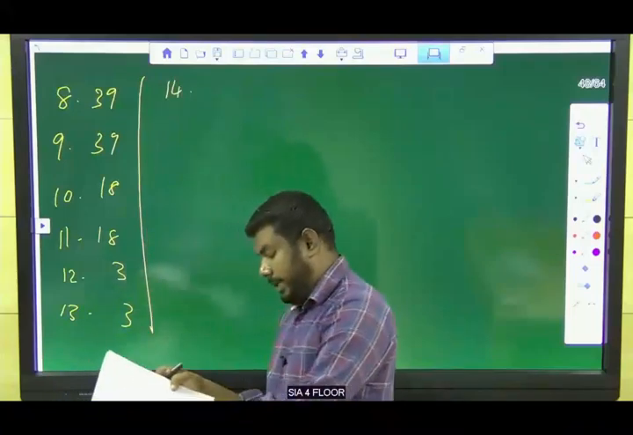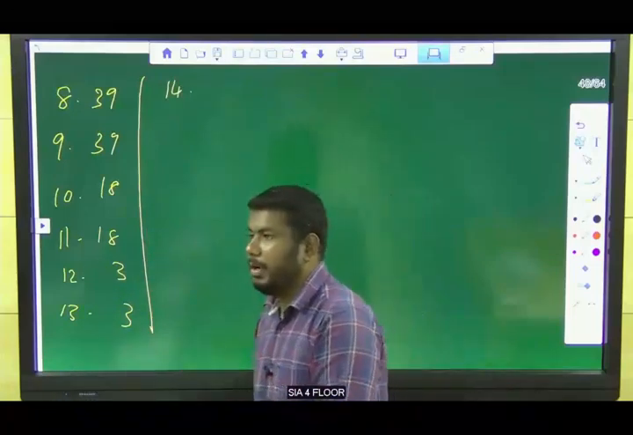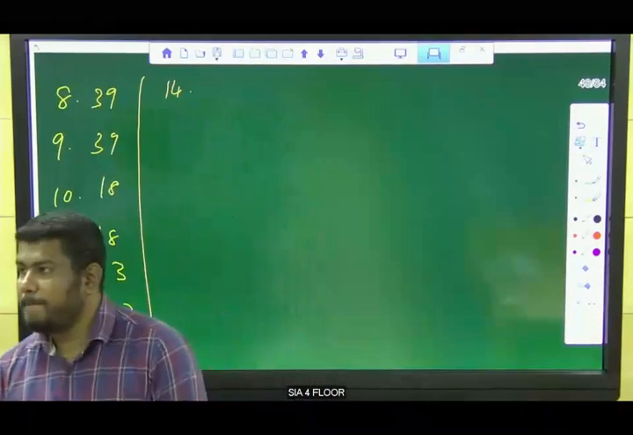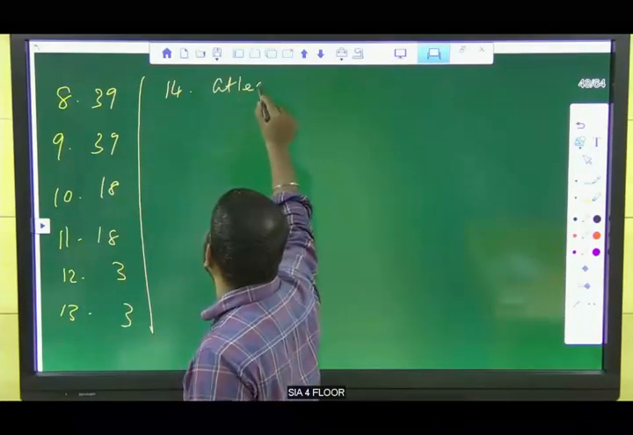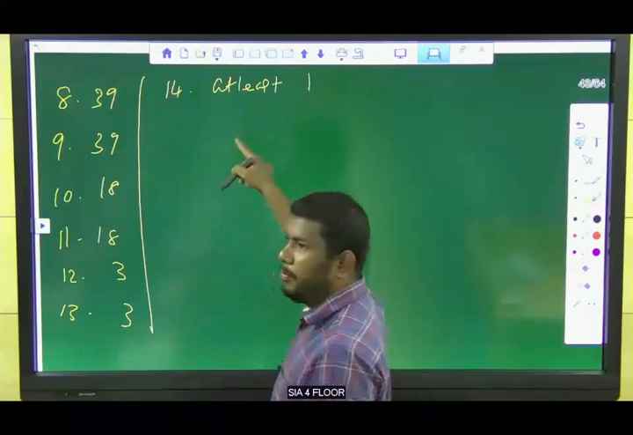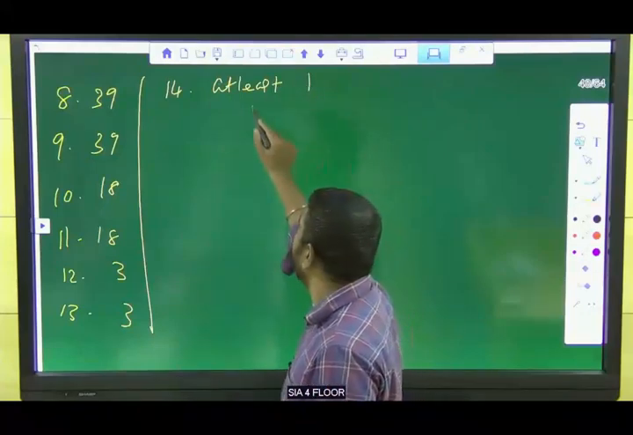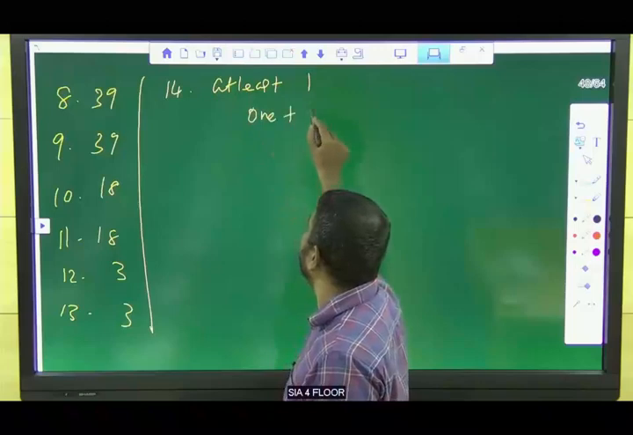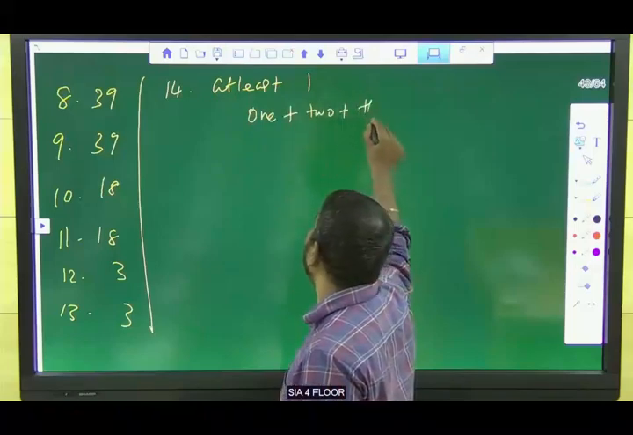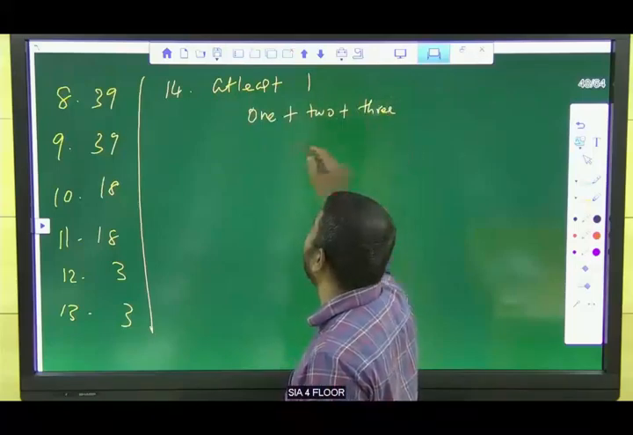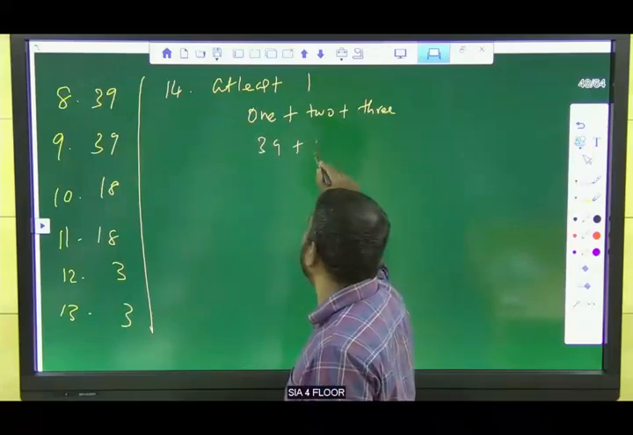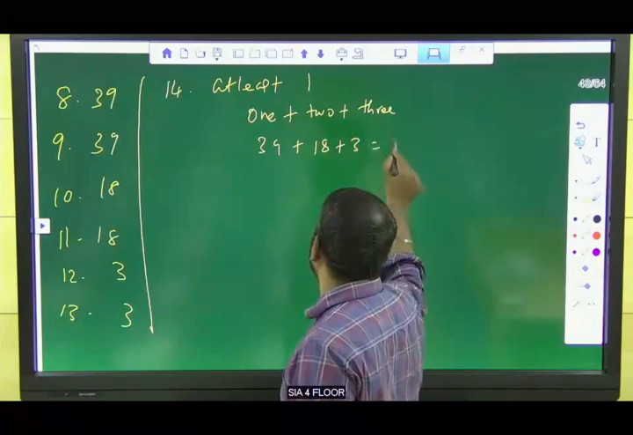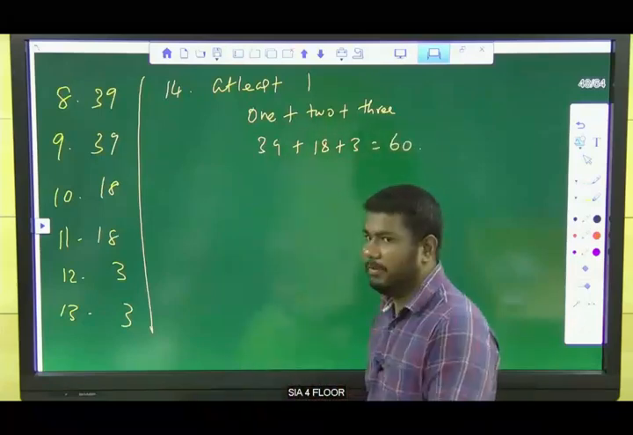14th one, at least one. We know already at least one means A union B. At least one means the minimum should be 1, so only 1 plus 2 plus 3. That is nothing but A union B. We know 1 is 39 plus 2 is 18 plus 3 is 3. So 60. The answer is 60 for the 14th one.